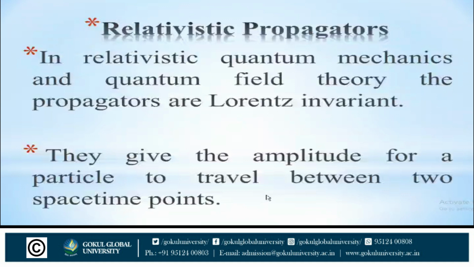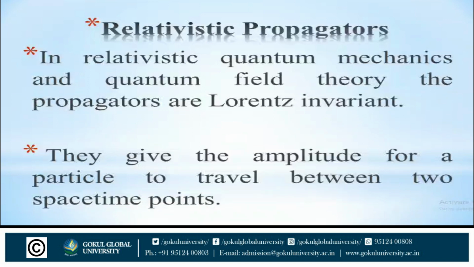Now we have discussed relativistic propagators. So in relativistic quantum mechanics and quantum field theory, the propagators are Lorentz invariant. They give the amplitude for a particle to travel between two space-time points.